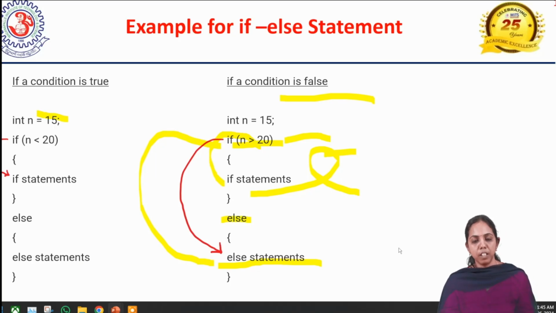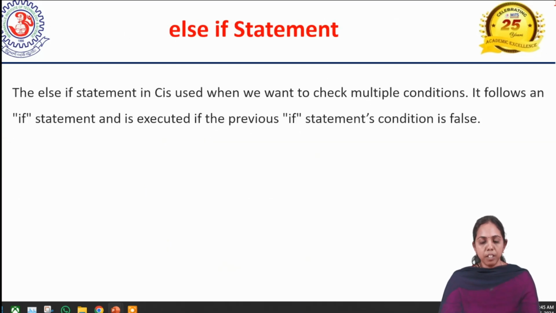The next branching statement is the else if statement. The else if statement in C is used to check multiple conditions. It allows an if statement to be executed if the previous if statement condition is false.